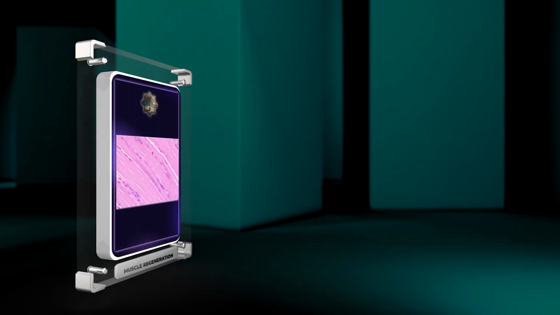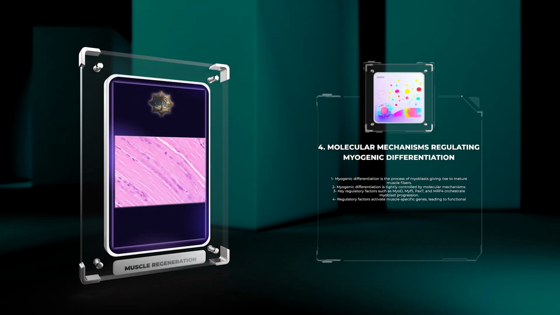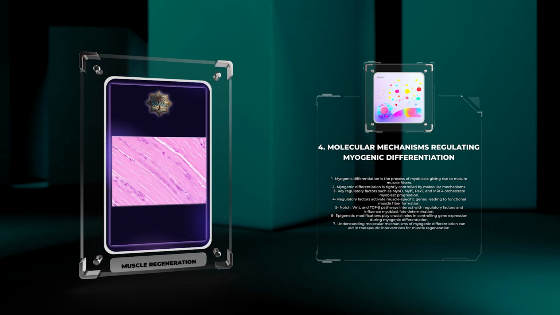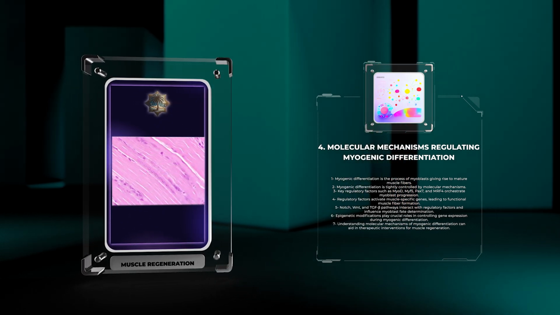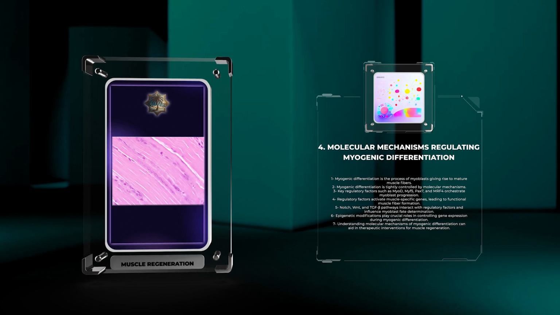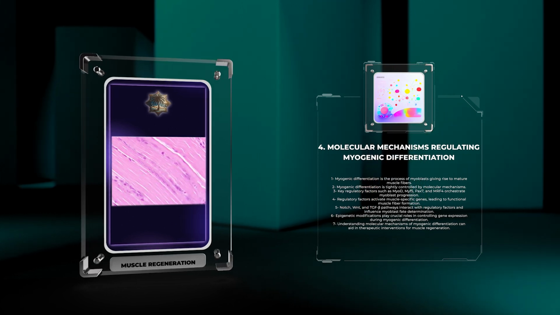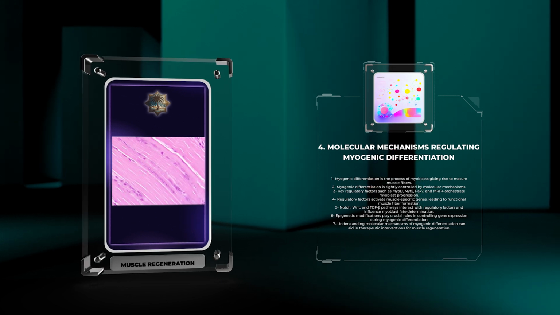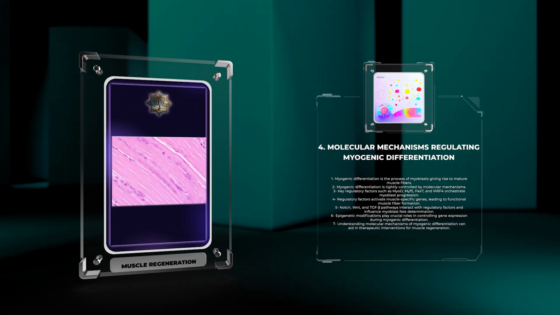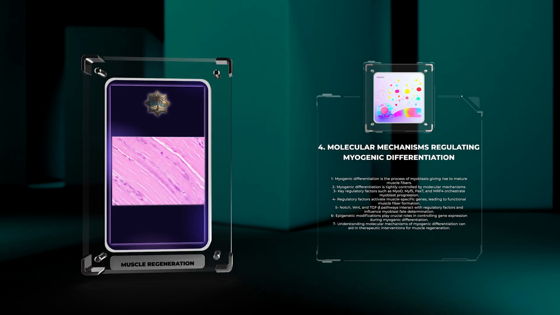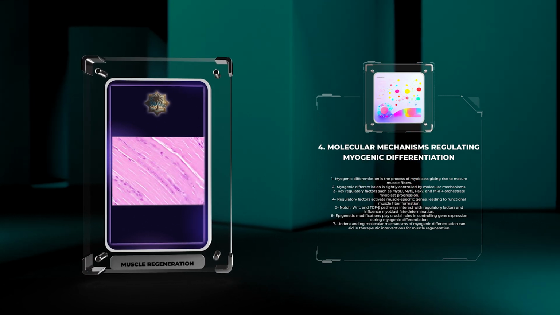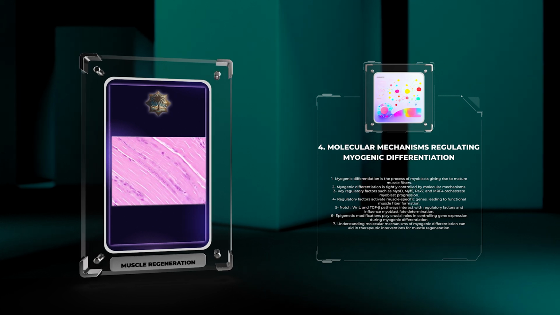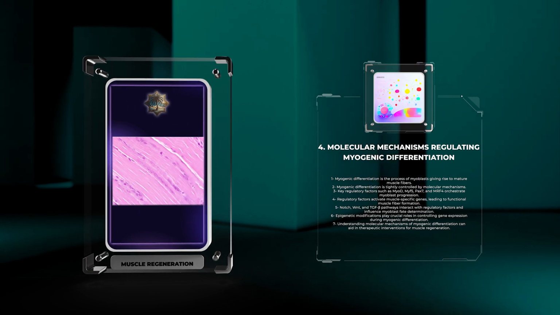The process of myogenic differentiation, in which myoblasts give rise to mature muscle fibers, is tightly controlled by a myriad of molecular mechanisms. Key regulatory factors, such as MyoD, MIF5, PAX7, and MRF4, orchestrate the progression of myoblasts towards the myogenic lineage. These factors activate the expression of muscle-specific genes, such as those encoding contractile proteins, leading to the formation of functional muscle fibers. Numerous signaling pathways, including the Notch, WNT, and TGF-beta pathways, interact with the myogenic regulatory factors, modulating their activity and influencing myoblast fate determination.